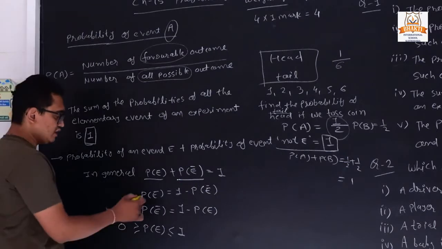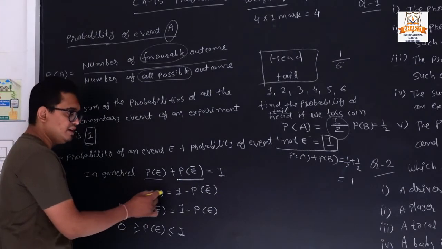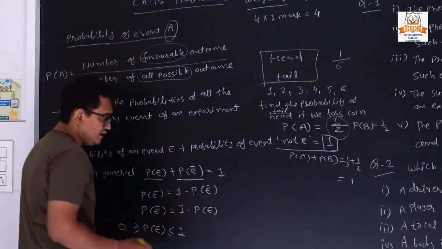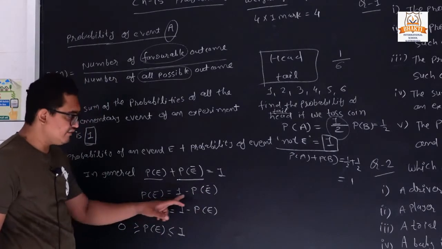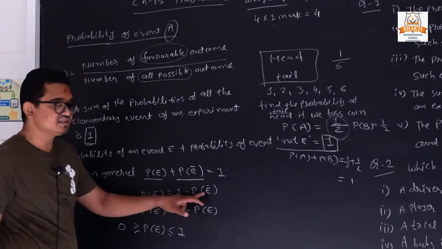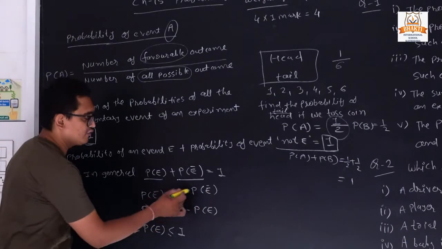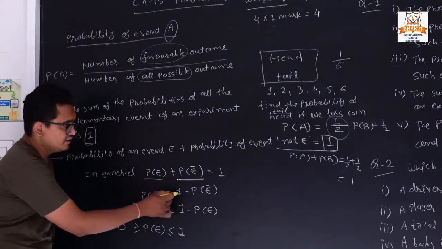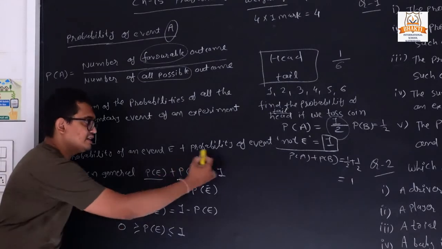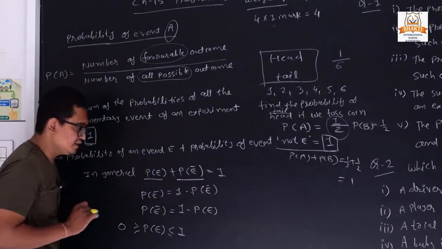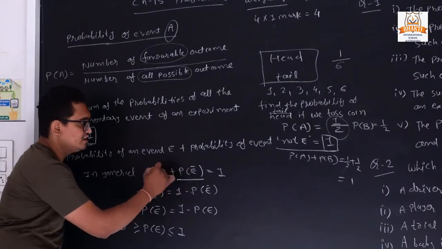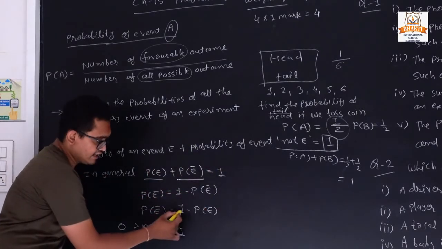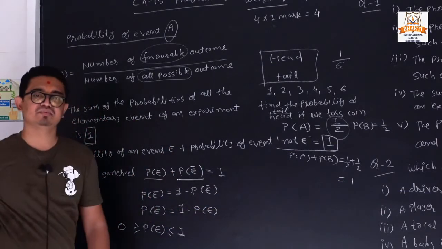Sometimes they are asking to find the probability of event, and if the complementary event value is given, we can also find it from that formula. Because if that term goes to the other side, it becomes minus. And suppose we want to find the complementary event, this term goes to the other side, so we get 1 minus P of E.